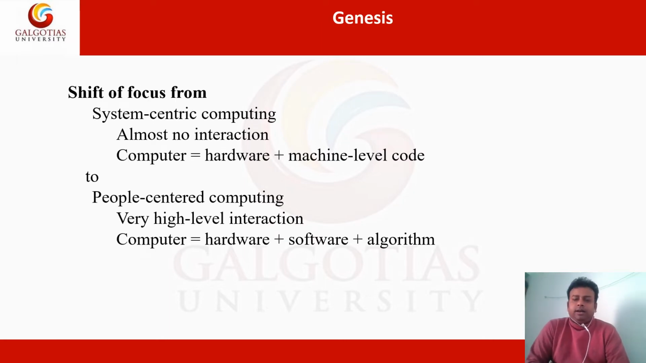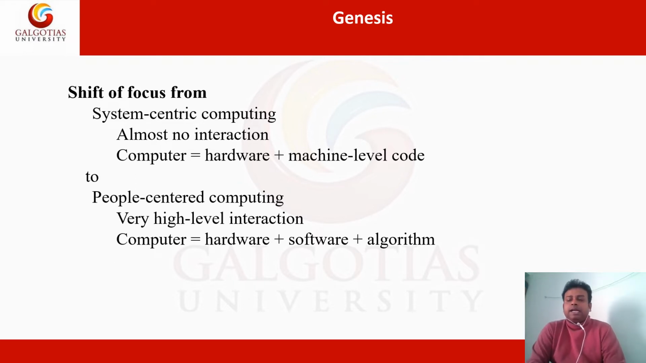Initially, there was system-centric computing. In the case of system-centric computing, there were almost no interactions. The computer is made up of hardware and it is run through machine level code. If you want to run the computer, then you have to know machine level programming. Through machine level programming, the computer is run. So that was system-centric computing.